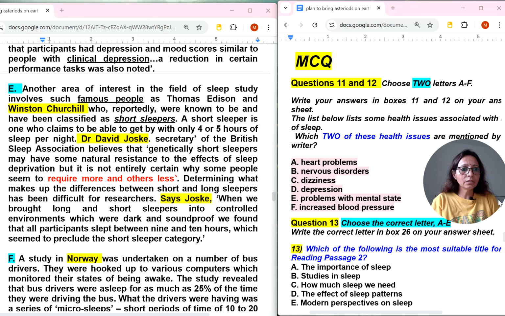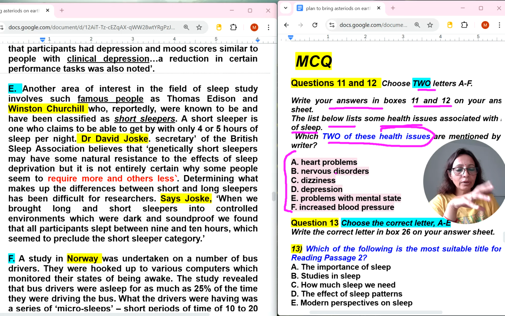Let's read the instructions. Write your answers in boxes 11 and 12 on your answer sheet. The list below. So they have given a list and we have to select two options. Okay. So let's read the question statement first. Some health issues associated with sleep. Which two of the health issues are mentioned by the writer? Let's read it first, because it may not be possible that we can get all answers in one paragraph.